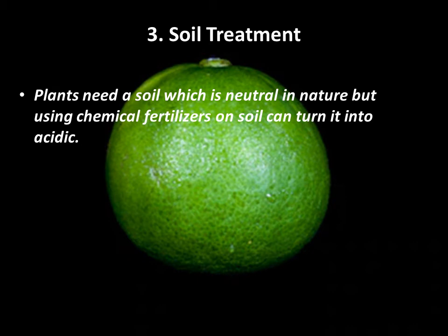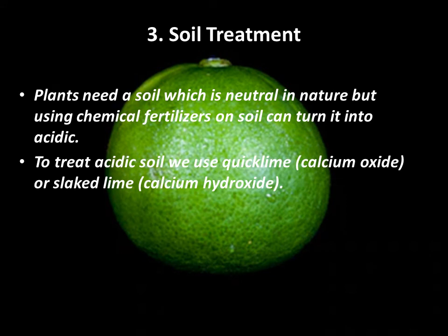But excess of anything is not good, as we studied in indigestion, so excess of fertilizers is also not good. As we use chemical fertilizer very much, the soil turns acidic. To treat acidic soil, we use quicklime, calcium oxide, or slaked lime, calcium hydroxide.